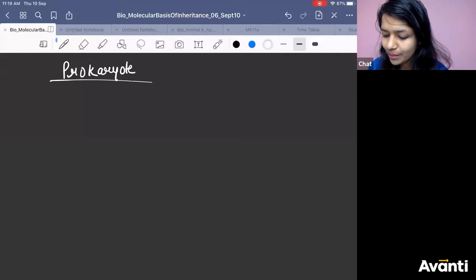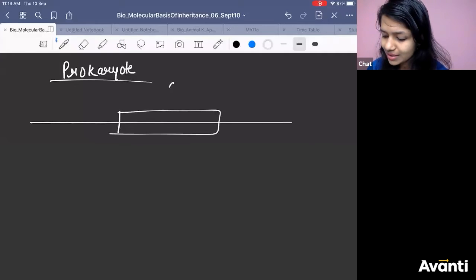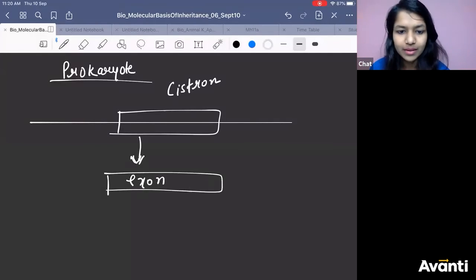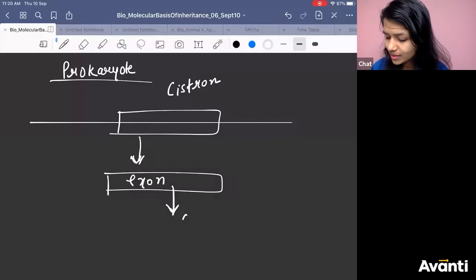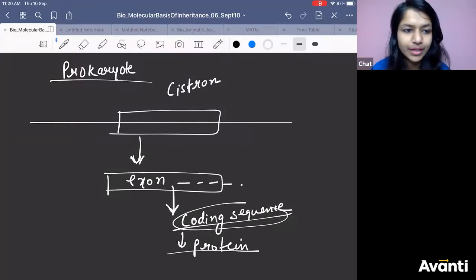In prokaryote, what will be happening? If you're considering this as cistron, they are obviously polycistronic. So cistron will have exon. It will have only exon. It is completely coding sequence. Whatever sequence will be there, it will be completely coding sequence. It will form the protein.